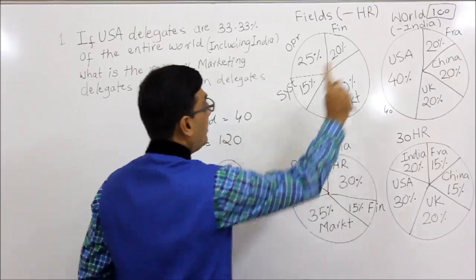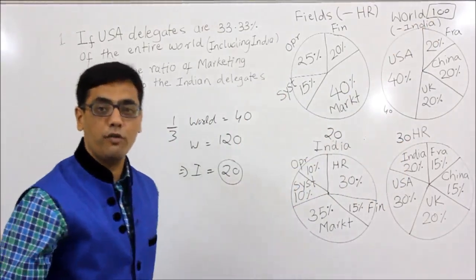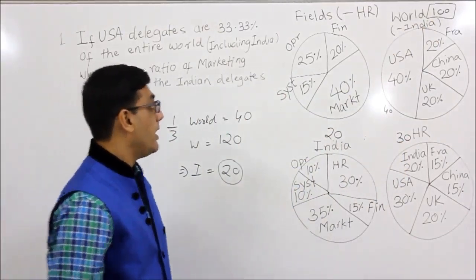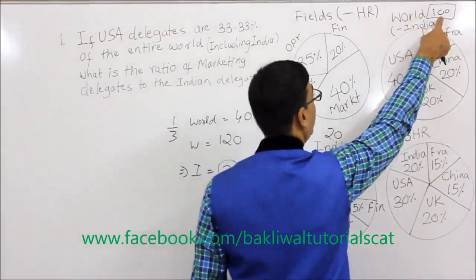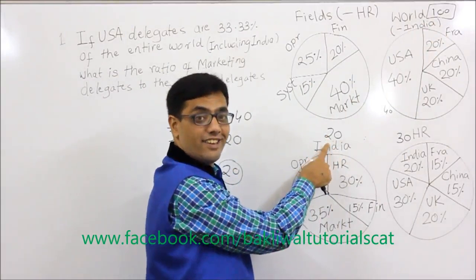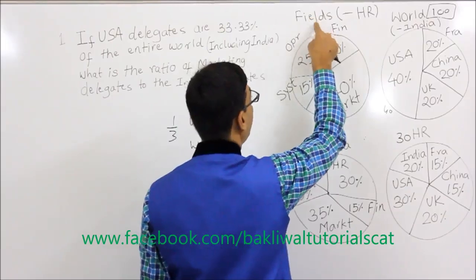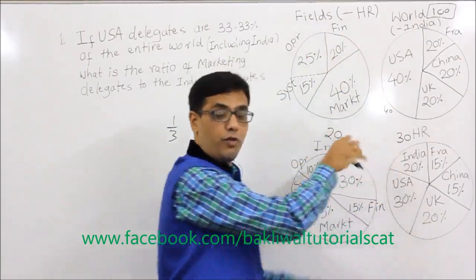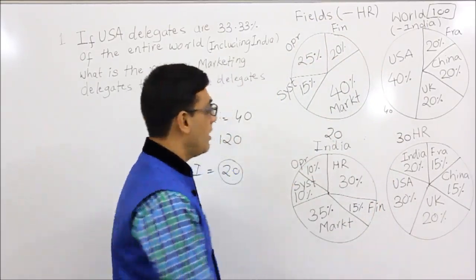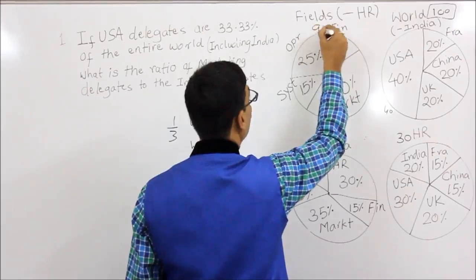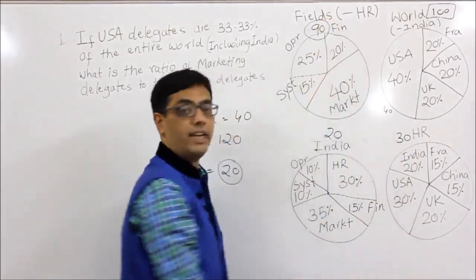So what we have done so far, this is 100, this is 20, this is definitely 30. Now there is one more beautiful thing coming up. The entire population of the total people is 100 plus 20, which is 120. And this 120 should be same as this plus this, because this is field minus HR and this is only HR. So if I do the total field wise, even that should come as 120. So if this is 90, that means for sure this is, if this is 30, I beg your pardon, this is 30, this is for sure 90.